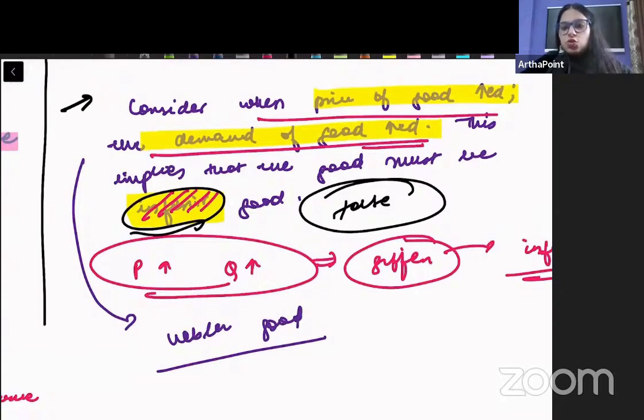So beta, Veblen goods are those goods which are not obeying the law of demand, but it is due to prestige value. So for example, I am very rich and I want to buy some diamonds to show that I am rich. Now if diamonds all of a sudden become cheap, then I will not buy diamonds. So I am reducing my demand when the price is falling because of the prestige. Prestige is involved here, and because of that prestige I am doing this. That is why it is called a Veblen good. The law of demand is not being followed, but in the background we have the prestige value in this case, right?